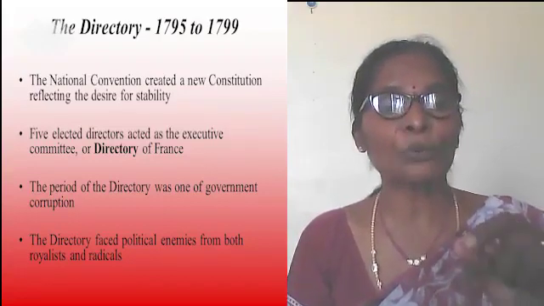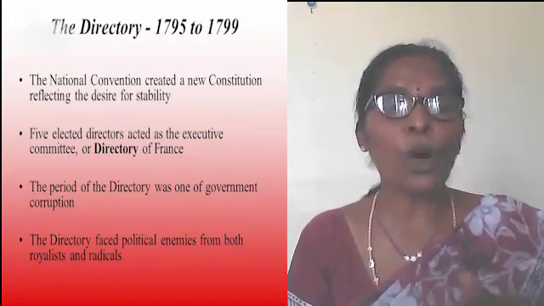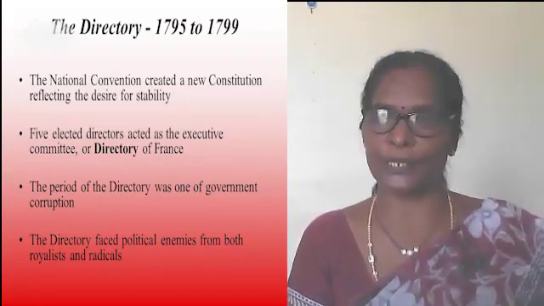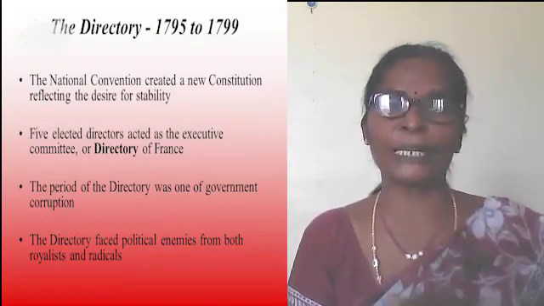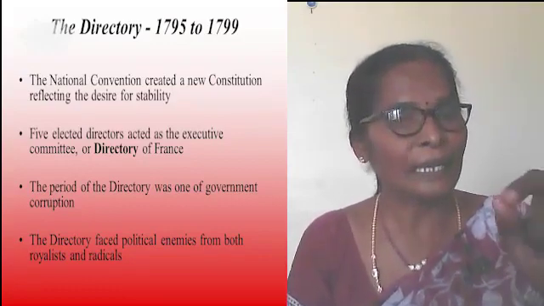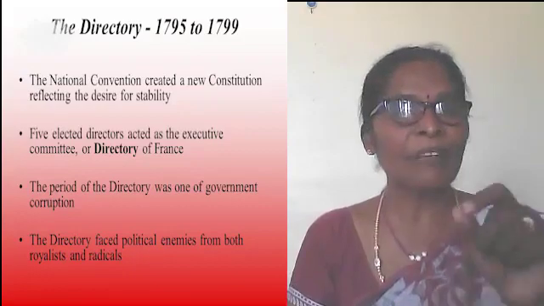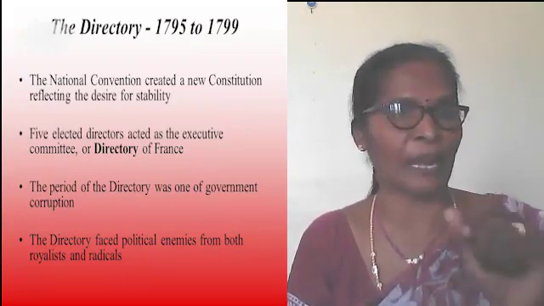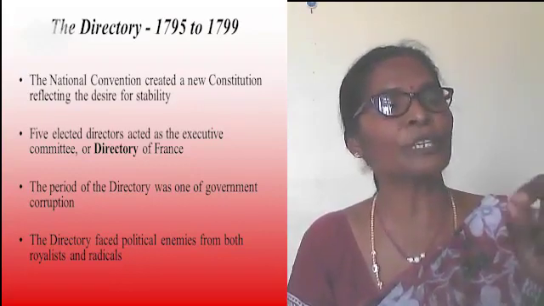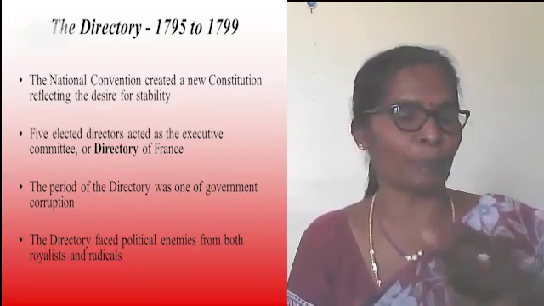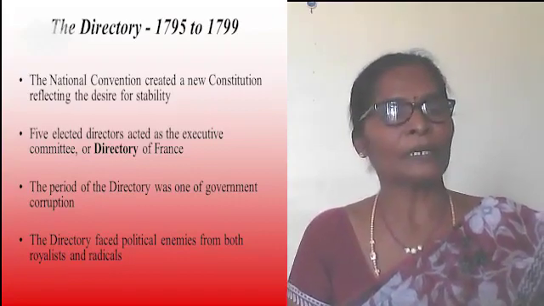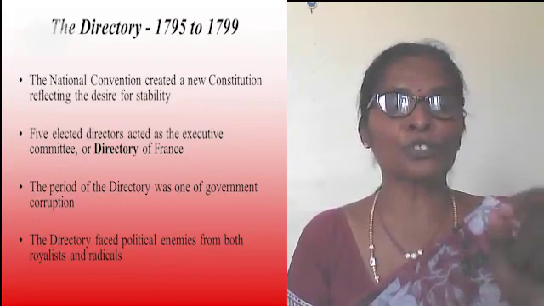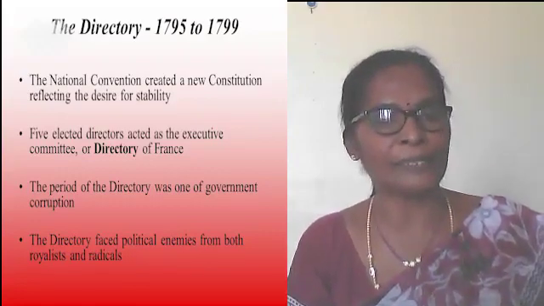The Directory rules France. What was the Directory? After the fall of the Jacobin government, that is the revolutionary government, the Robespierre government, the wealthy and middle class people got the power to rule in France. They were also Jacobins, wealthy Jacobins. After they got the power to rule, they introduced a new constitution in France.